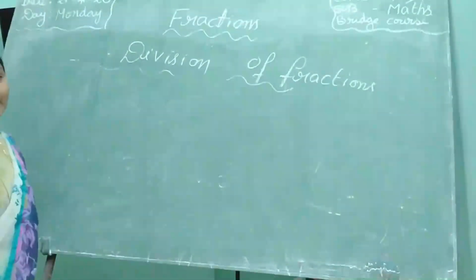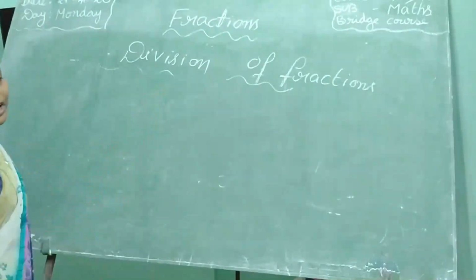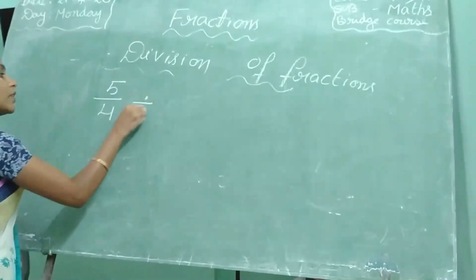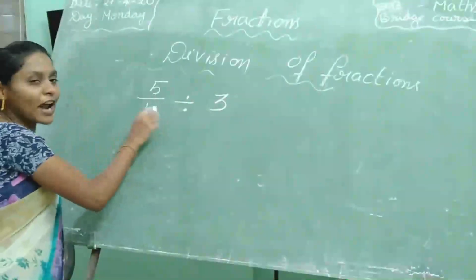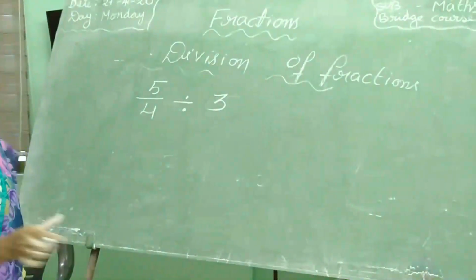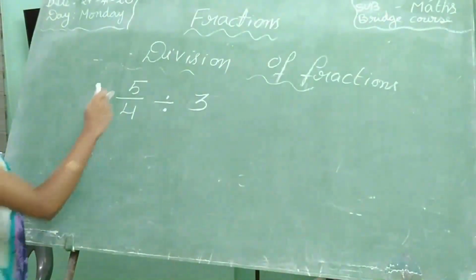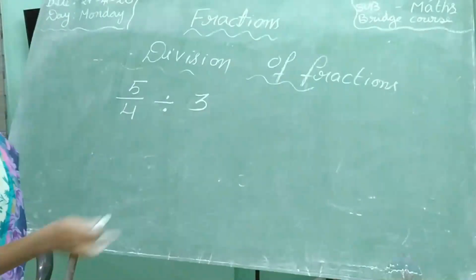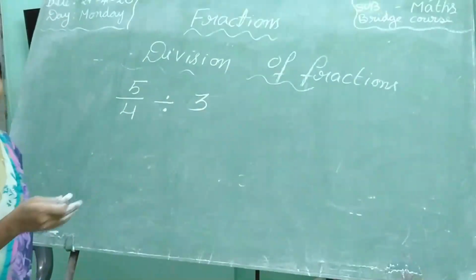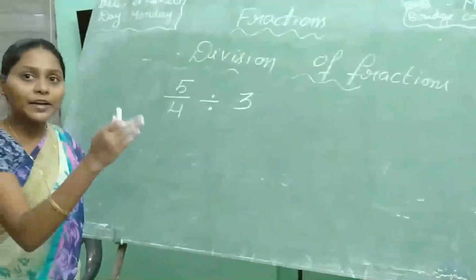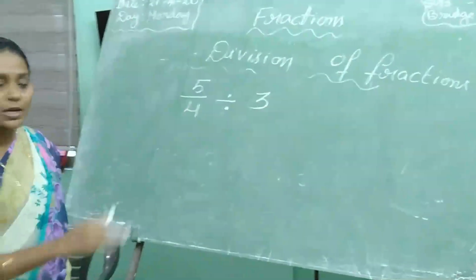Next topic is division of fractions. It's very important. See here. 5 by 4 divided by 3. In fractions, when division is there, simply change division to into, and take the reciprocal of the divisor.